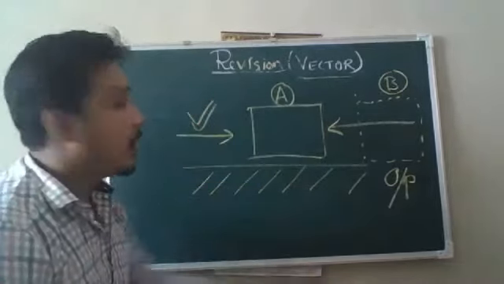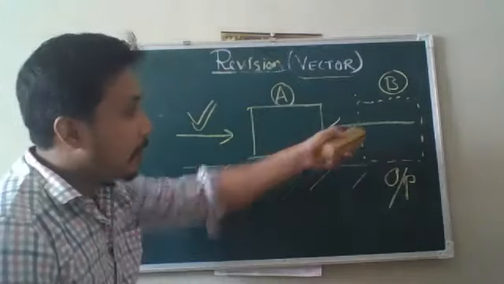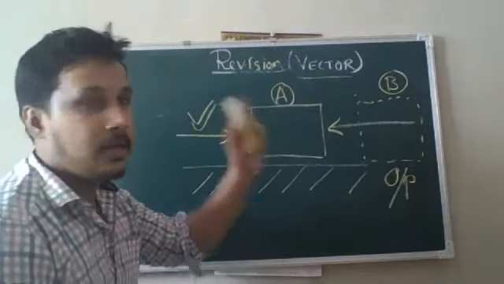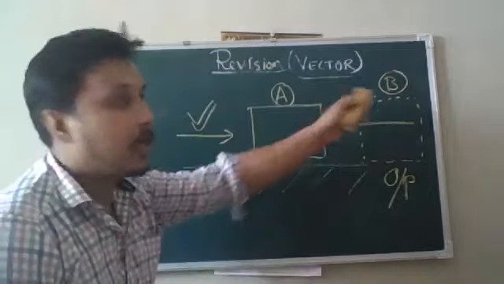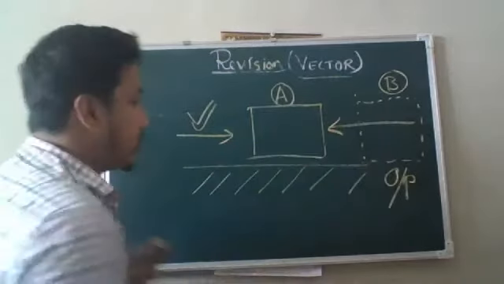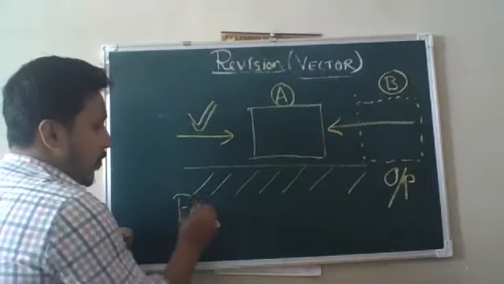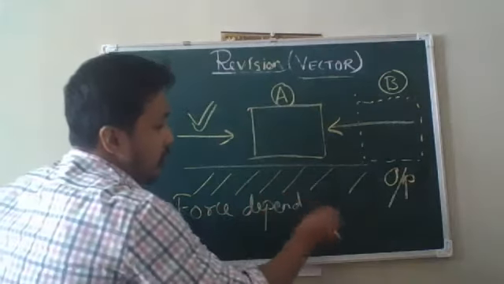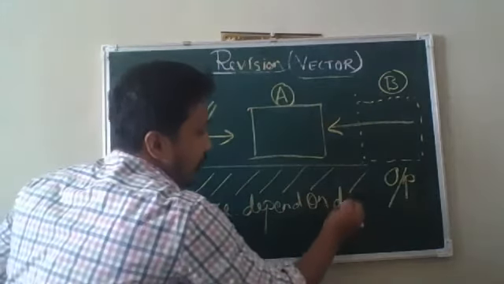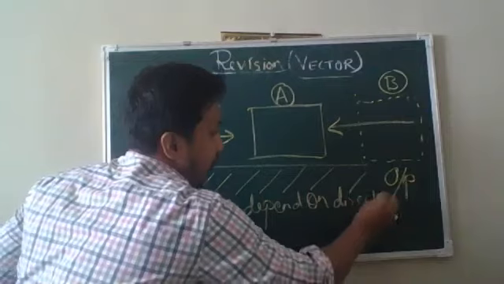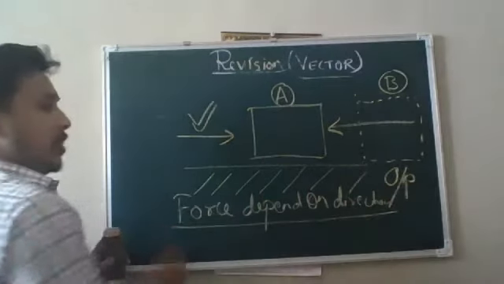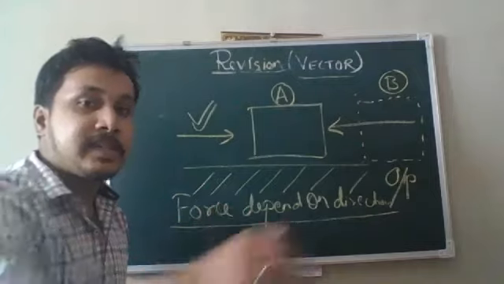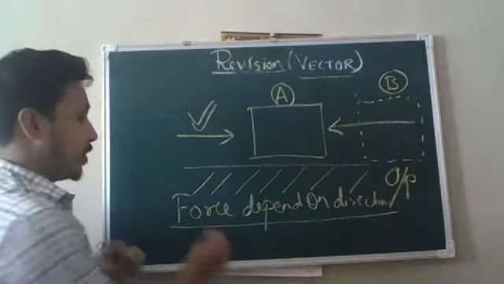But what if I apply force from here? If I apply force from here, this block will never come to point B. That means force depends on direction. Any quantity that depends on direction, we can say that quantity is a vector quantity.